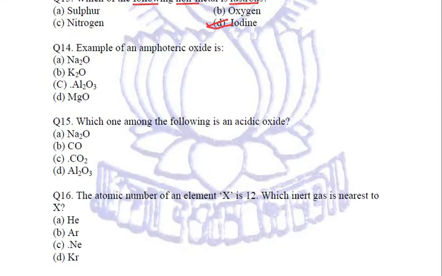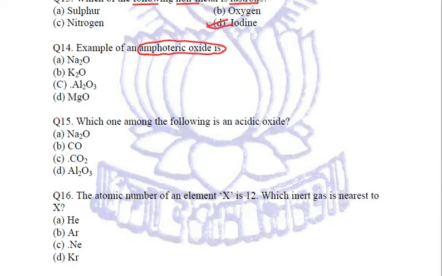Fine. Next, example of an amphoteric oxide is... first of all we need to know what are amphoteric oxides. These oxides which show the property of both being acidic and basic, they are called amphoteric oxides. And there are two oxides which are amphoteric oxides. One is aluminium oxide and second is zinc oxide.